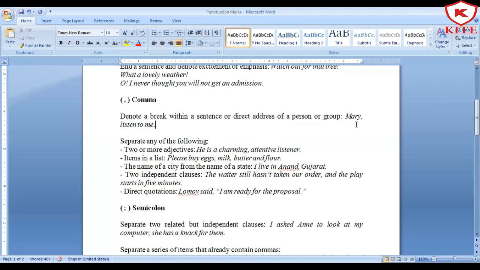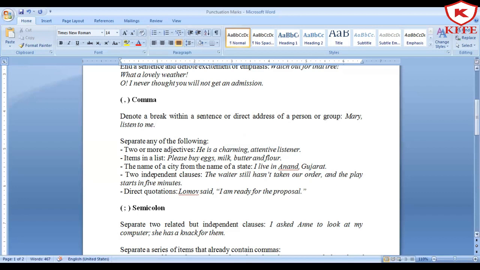Always remember, comma is also doing the work of a small pause. Whenever you are speaking a sentence, if a comma is used, you need to have a short break at that time. If I say, Mary, listen to me, in contrast to Mary listen to me, yes, you will find a huge difference between both of them. So that is the actual difference.